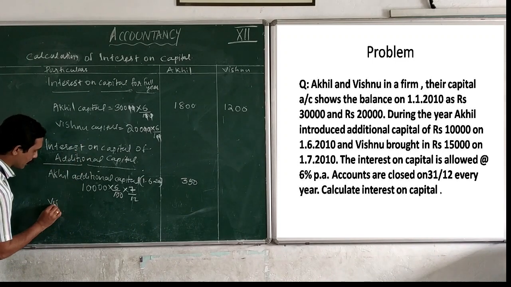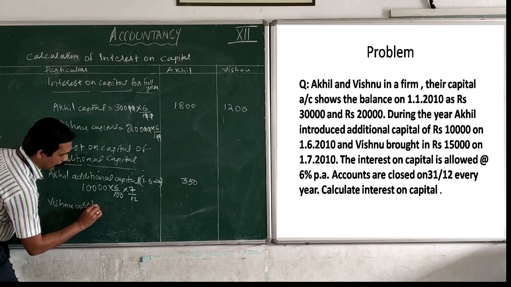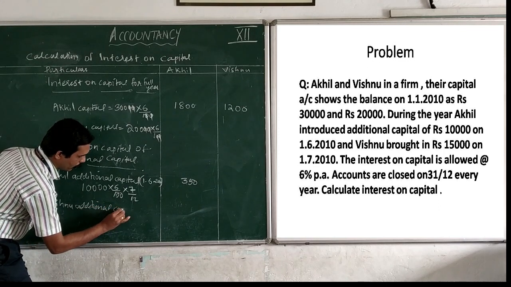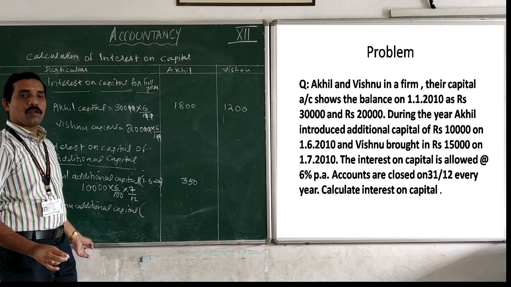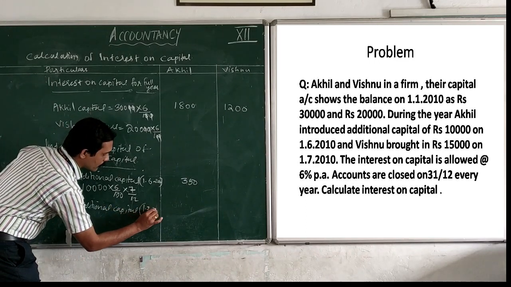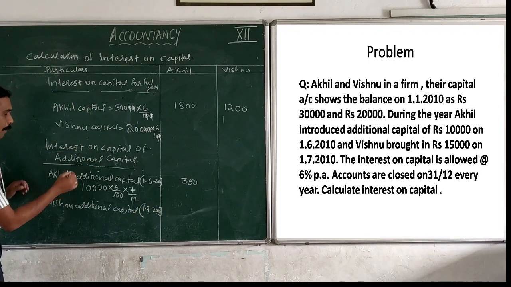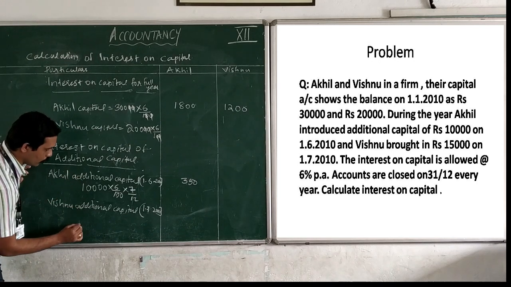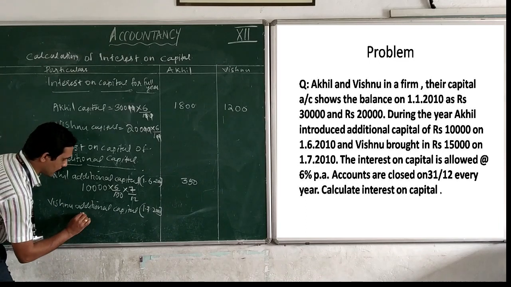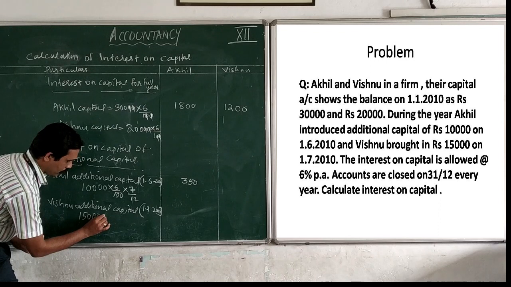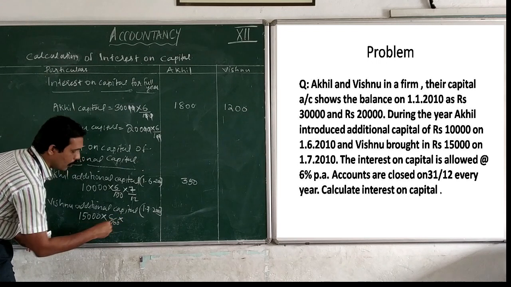Like that, Vishnu's additional capital was contributed on 1/7/2010. Therefore, the interest on capital of additional capital of Vishnu is his additional capital balance, 15,000, into interest rate 6 by 100, into period.